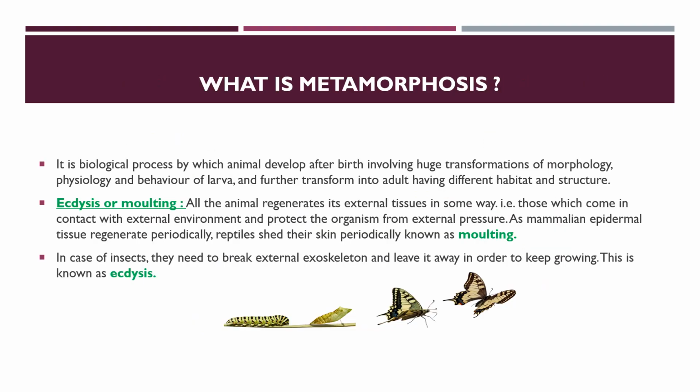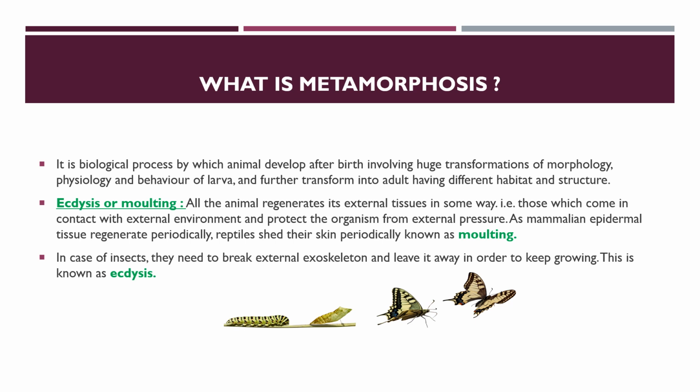So the first is metamorphosis. It is a biological process by which an animal develops afterward, involving a huge transformation of morphology, physiology, and behavior of the larva, which further transforms into an adult having a different habitat and structure. Take the example of a butterfly: there is a huge transformation between its larva and adult. These two stages are extremely different from one another. Its feeding habit is different, its habitat is different, its structure is different, its morphology and behavior are different.